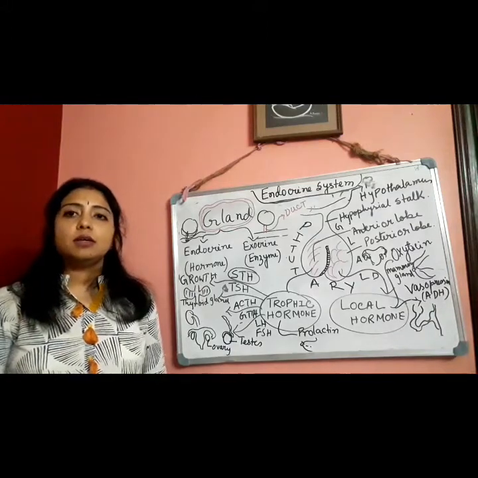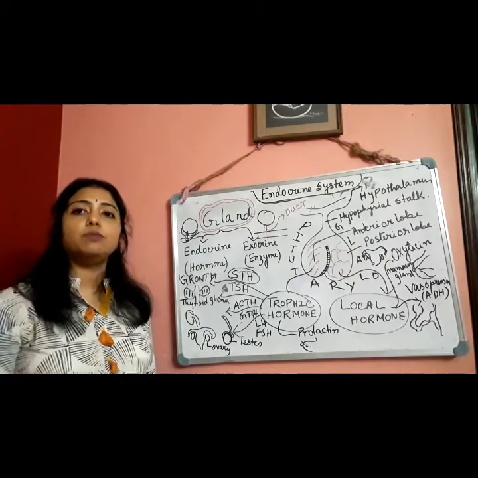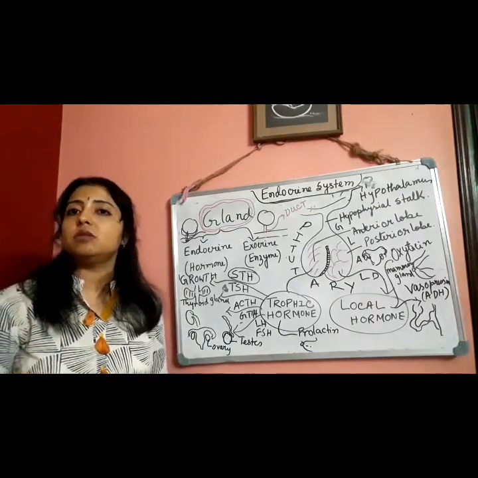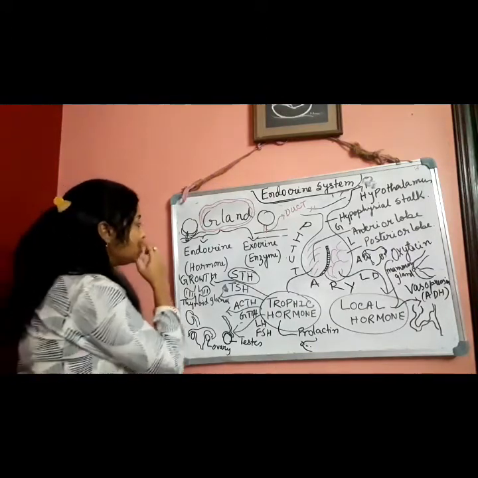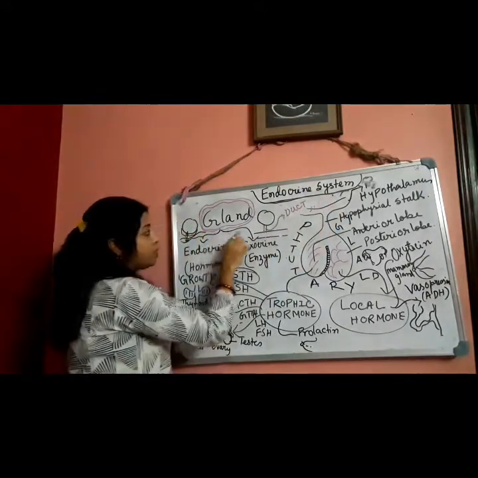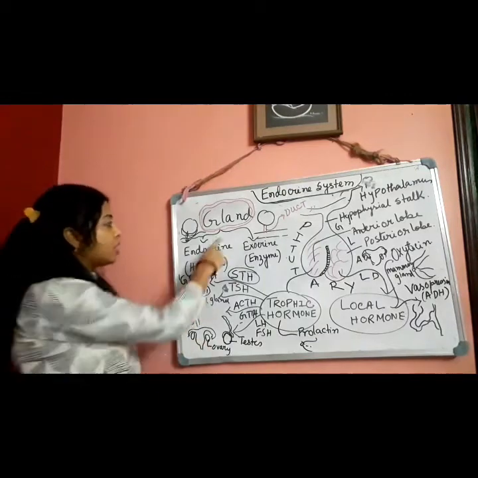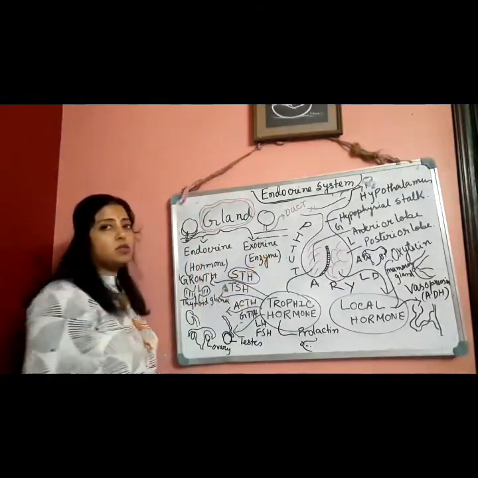Like that, in the endocrine system, some organs are also involved, as for example endocrine glands. Okay, without endocrine glands, the endocrine system cannot be formed. Clear? So, while we are starting this endocrine system, first of all we have to be clear about the different types of glands. Glands are of two types. First one is endocrine, second one is exocrine gland.